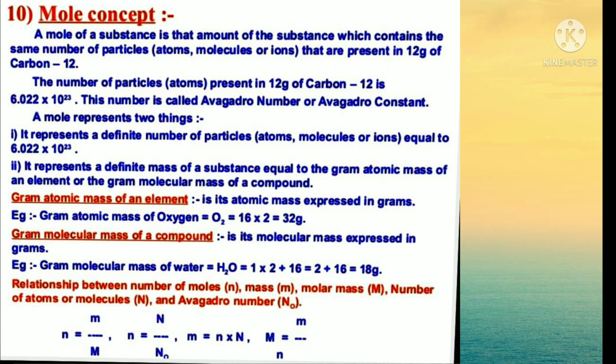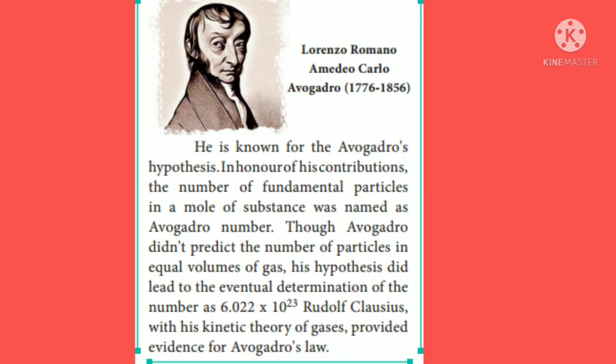Amedeo Avogadro, scientist, is known for Avogadro's hypothesis. In honor of his contributions, the number of fundamental particles in a mole of substance was named the Avogadro number.